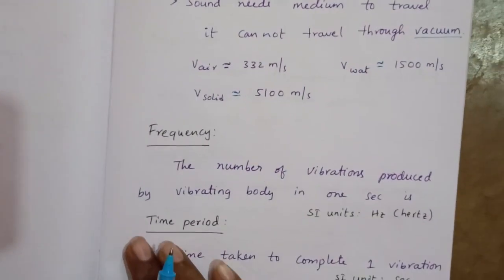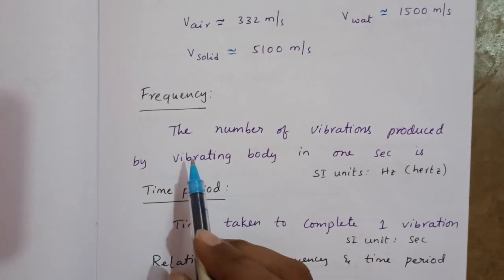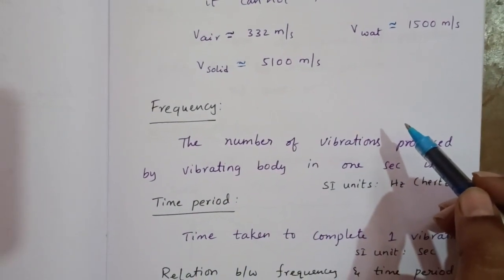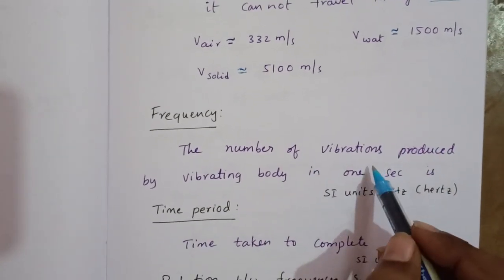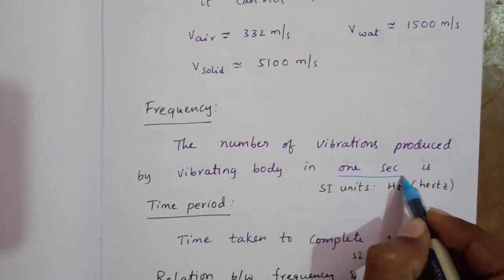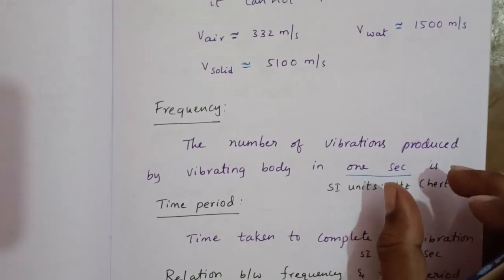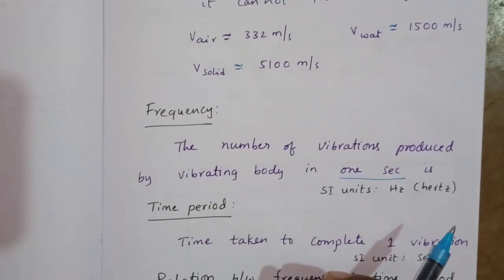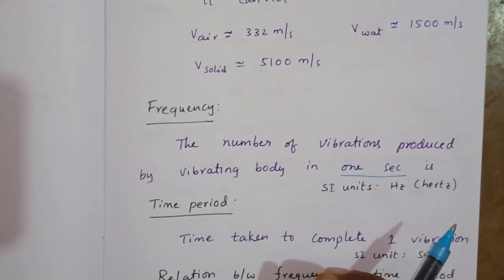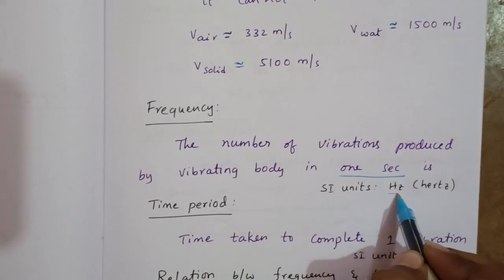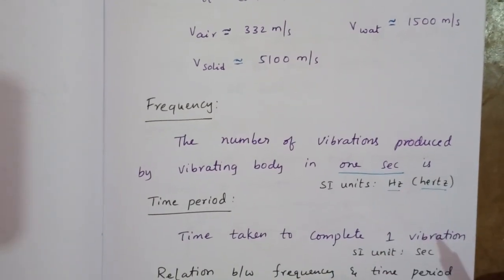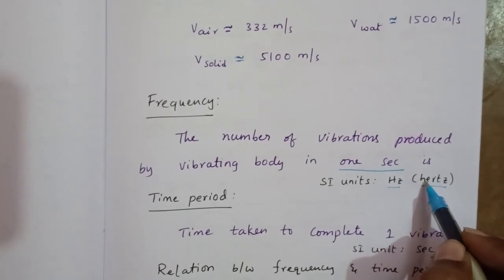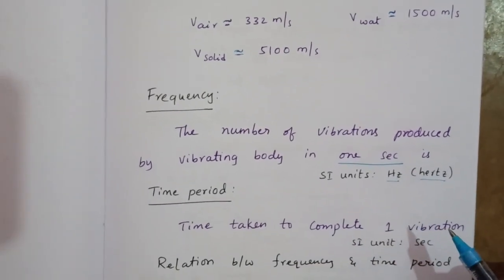Okay, next, frequency. Now sound travels in the form of vibrations. The number of vibrations produced in 1 second, in a particular time, how many vibrations are produced, that becomes the frequency of sound. It is measured using the unit hertz. Hertz is a scientist's name. While writing the complete name, we should use a small letter, and for the symbol a capital letter.